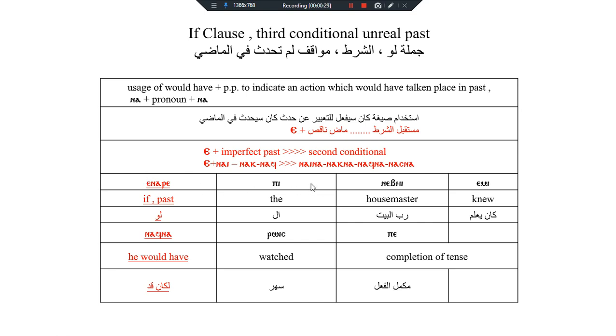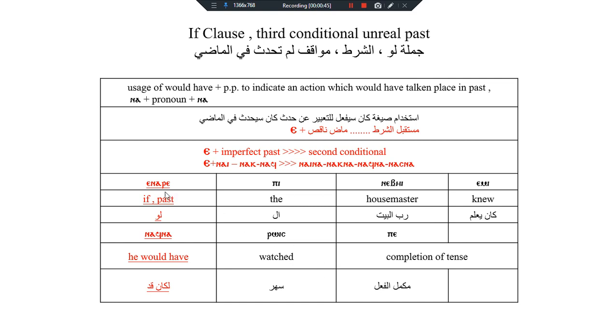Inari B, Nib E, Amy, Nafna Royce B. If the housemaster knew, he would have watched.